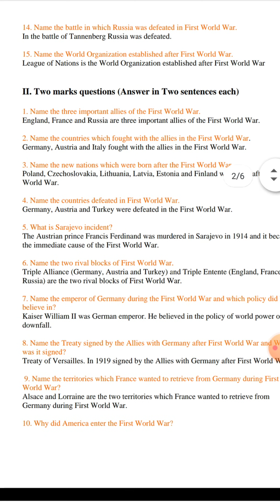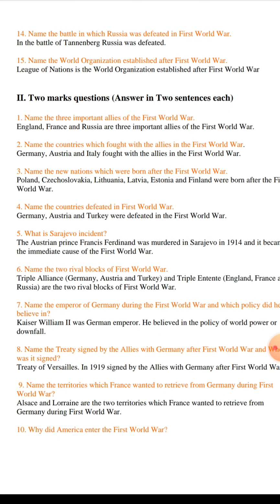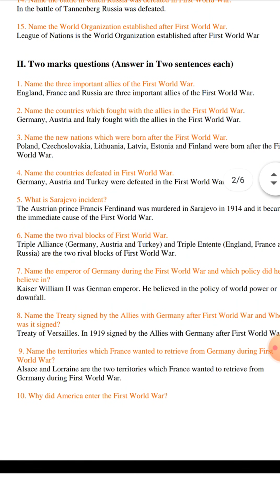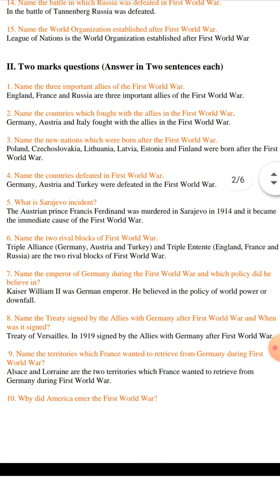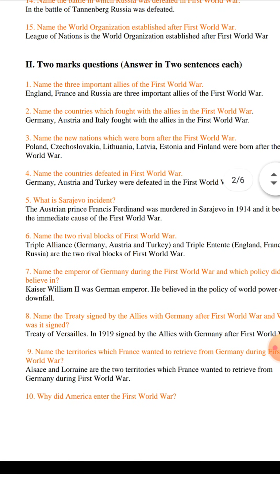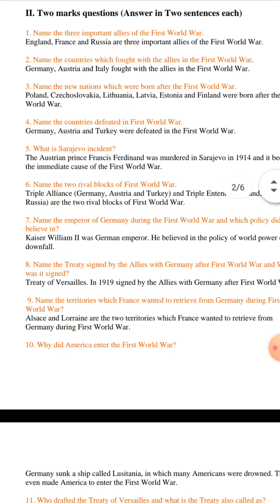Name the countries defeated in the First World War. Germany, Austria and Turkey were defeated in the First World War. What is the Sarajevo incident? The Austrian prince Francis Ferdinand was murdered in Sarajevo in 1914, and it became the immediate cause of the First World War.